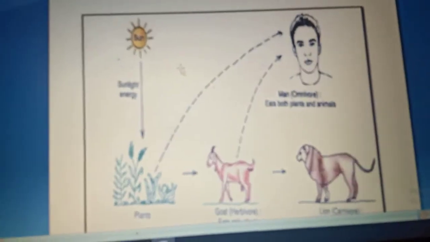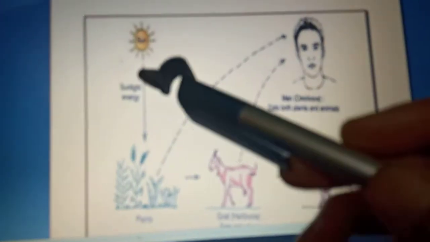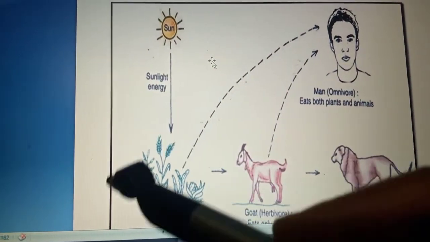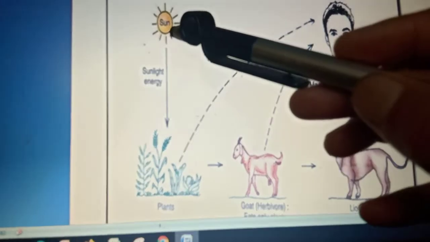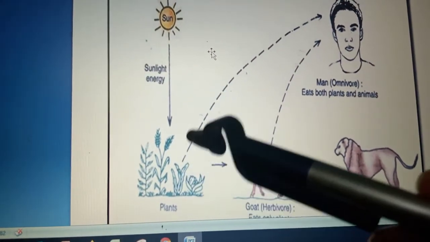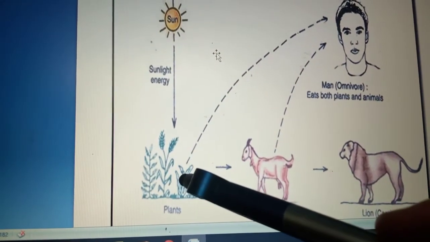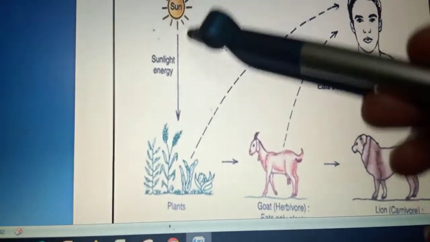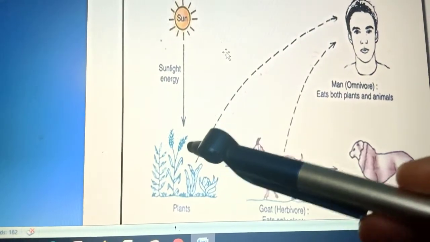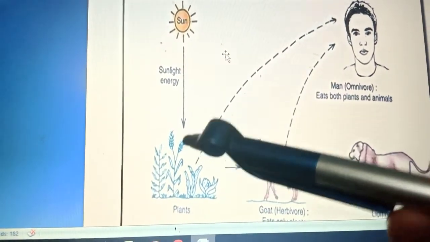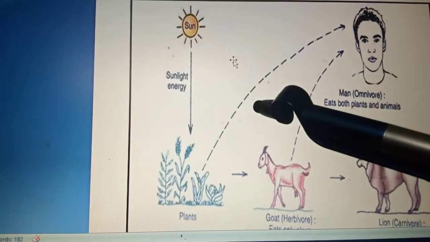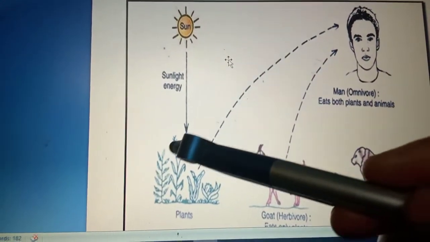Let's look at the cycle here. So this is the sun, it's giving heat and light to the earth. The plants on the earth absorb the heat and light from the sun, and now they'll start making their food. When they make their food, they'll grow. So we'll get crops, we'll get fruits, we'll get vegetables, we'll get oils, isn't it? And other medicines as well from the plants.